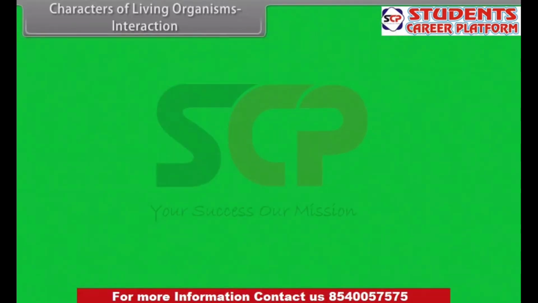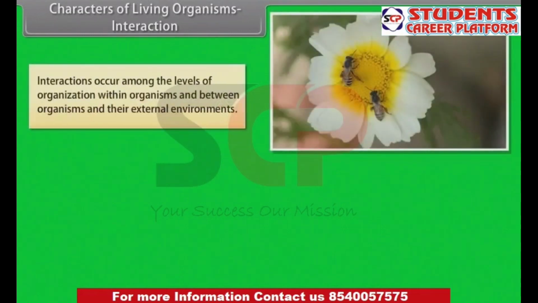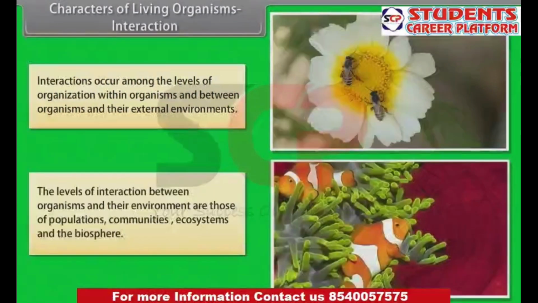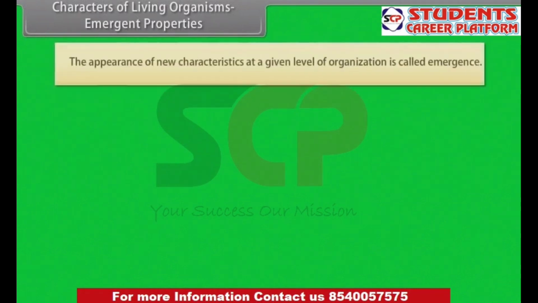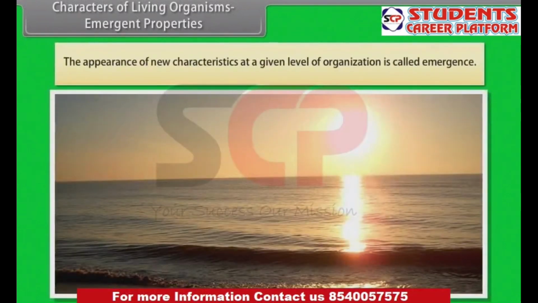Characters of living organisms. Interaction. Interactions occur among the levels of organization within organisms and between organisms and their external environments. The levels of interaction between organisms and their environment are those of populations, communities, ecosystems, and the biosphere. Characters of living organisms. Emergent properties. The appearance of new characteristics at a given level of organization is called emergence.